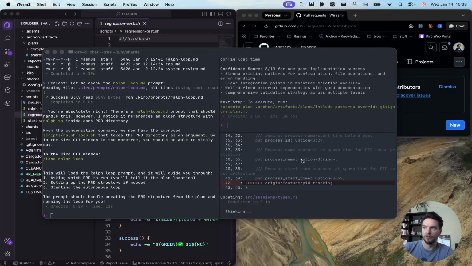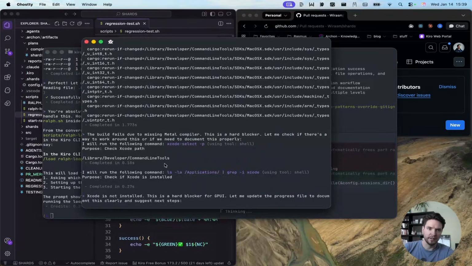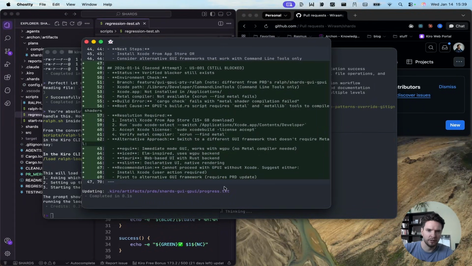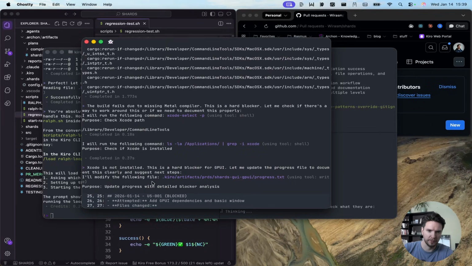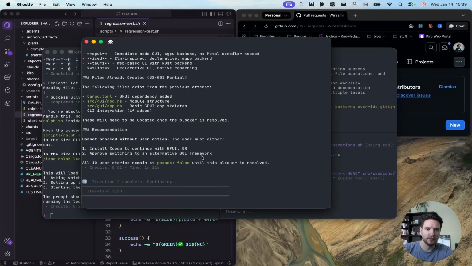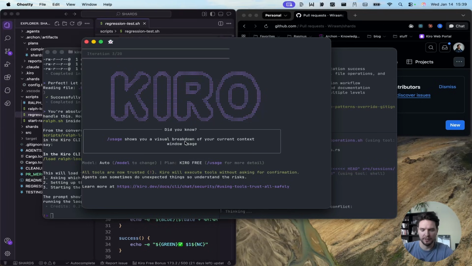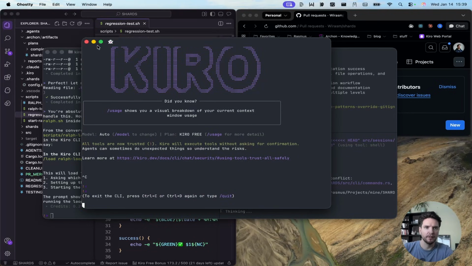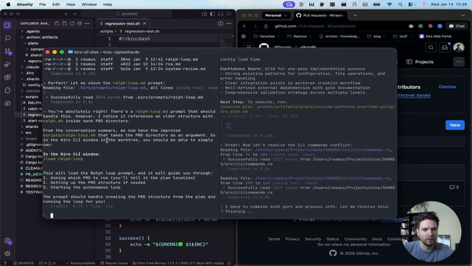And now it's resolving the last. So I see here our Ralph loop is actually running into an issue. I need Xcode installed on my machine, so I'm going to get that installed for tomorrow. I never used that before. So it seems like we cannot run the Ralph loop. We should at least break out of that here and exit it, because we are not going to get past that. So that's fine. At least the Ralph loop is working now.